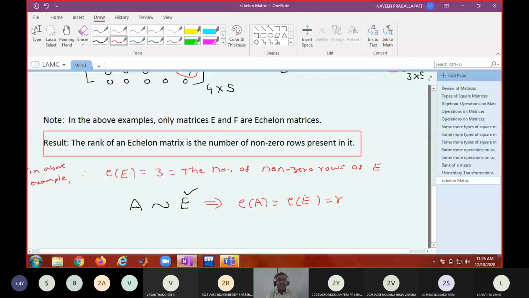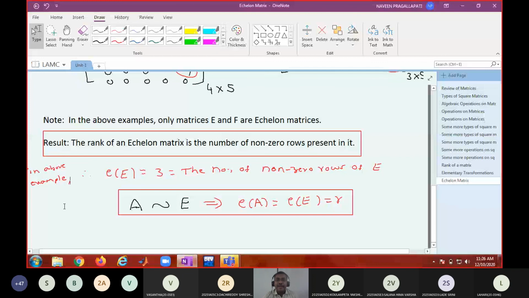Is that okay? So in the next class, we'll see how to reduce a given matrix into echelon form and find out the rank of the matrix, in a systematic manner. I know you learned a method of converting a matrix into echelon form, but I don't know whether that was a systematic way.